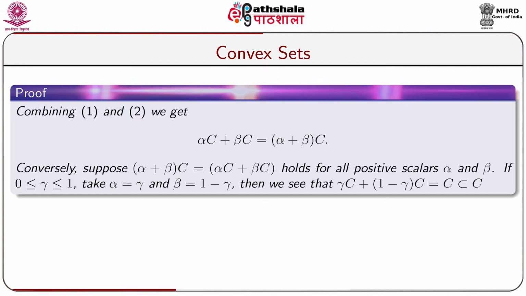We know that every set is a subset of itself. So, C is a subset of C, and hence gamma C plus 1 minus gamma C subset of C. This implies that C is a convex set. Thus, we have proved the theorem.